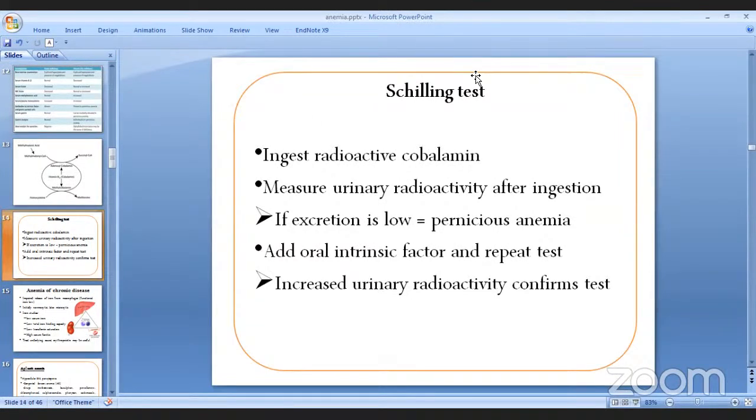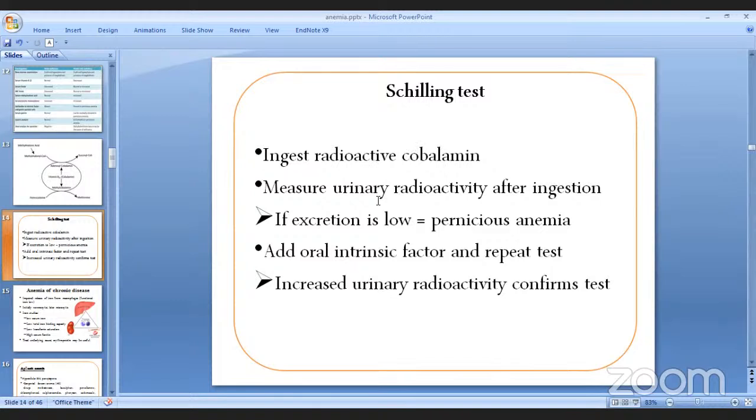Okay, the Schilling test चाहिँ के छ त भन्दाखेरि यो test ले चाहिँ के देखाउँछ त भन्दा if a person has pernicious anemia or not. So how do we do this test भन्दा, patient लाई चाहिँ we give them radioactive cobalamin. Right? The patient is supposed to ingest radioactive cobalamin. अनि त्यसपछि चाहिँ उसको 24-hour को चाहिँ urine radioactivity we are going to measure, right? After ingestion of radioactive cobalamin.